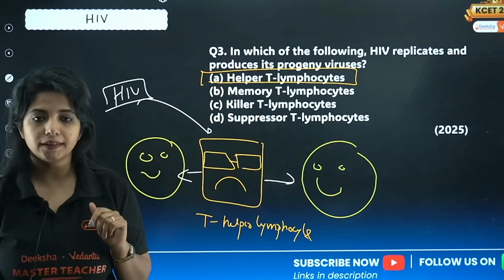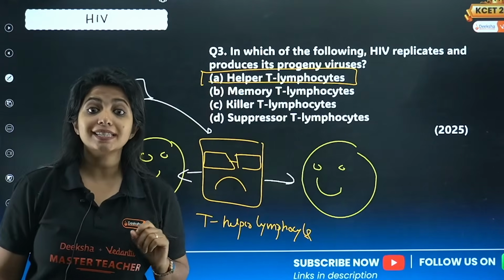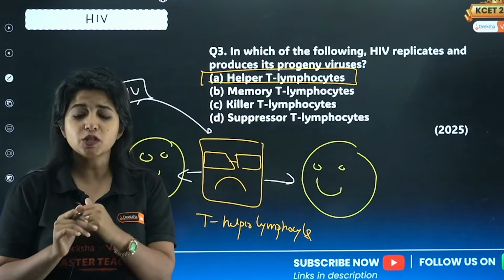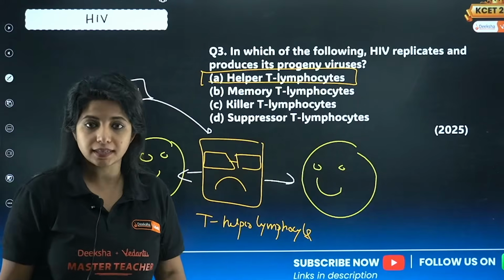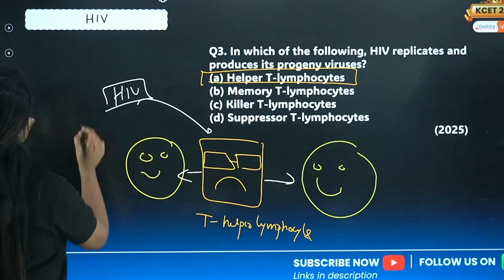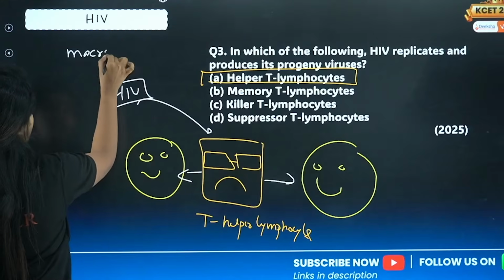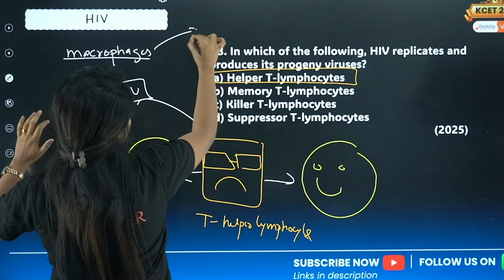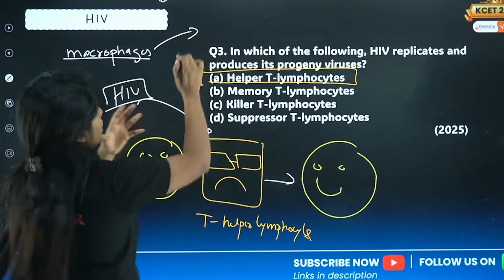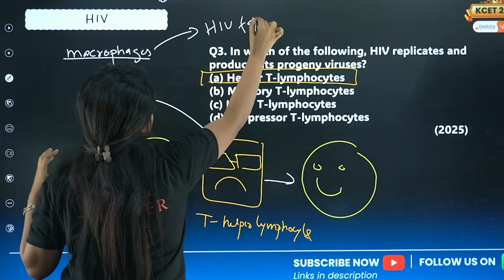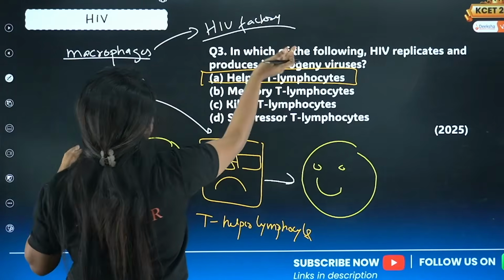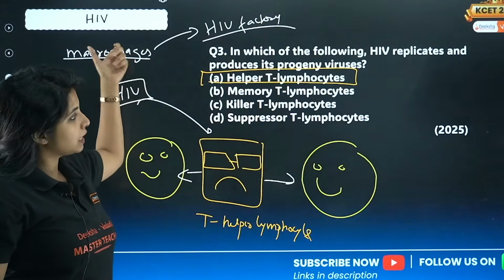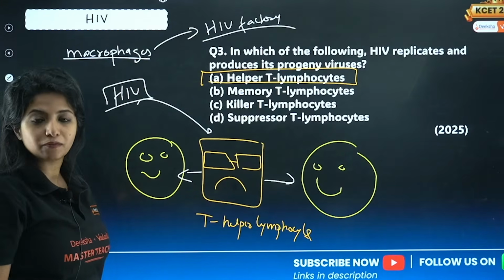Now, one very important thing. If at all you are asked, which cell is the HIV factory? Once the HIV virus enters the body, it does not directly go and kill the helper T cells. Before that, it enters into macrophages, which are other immunological cells. They replicate there, so this is actually the HIV factory. If you do not have any option like this and you just have helper T cells, go with helper T lymphocytes.